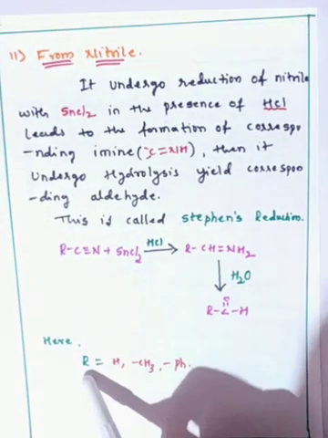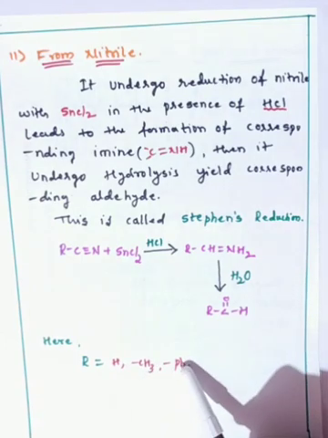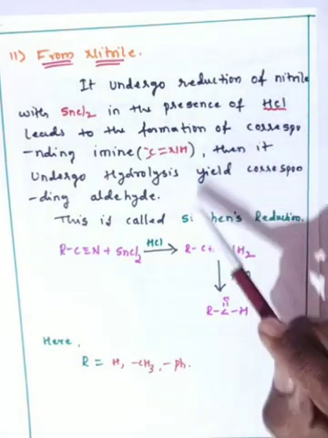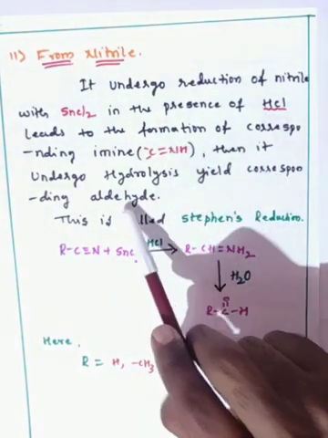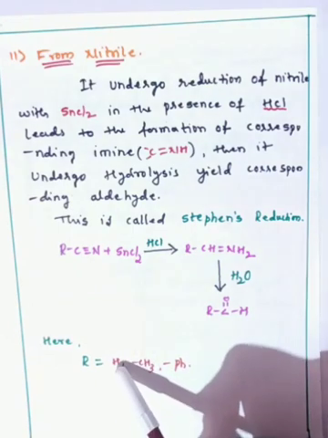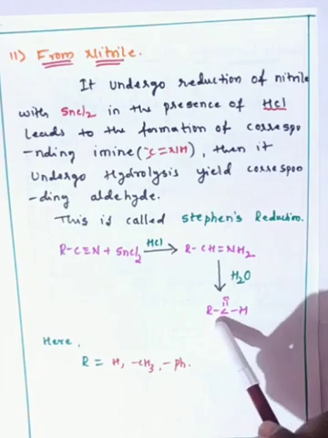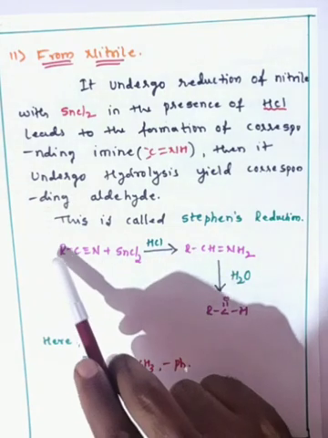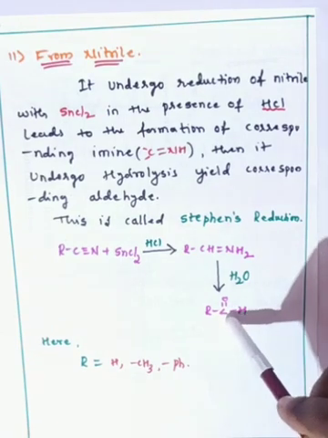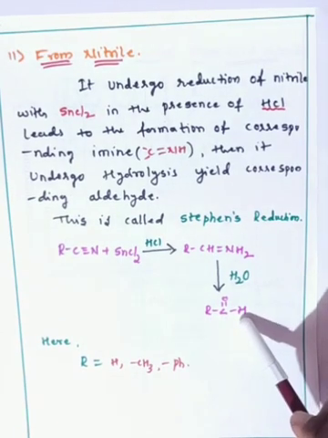So here R may be a hydrogen, maybe a CH3, maybe a phenyl. So that is why we used the words corresponding imines and corresponding aldehyde. If the R group is H, then the product that we get is formaldehyde. In case the R group is CH3, we get the aldehyde that is acetaldehyde or ethanal.